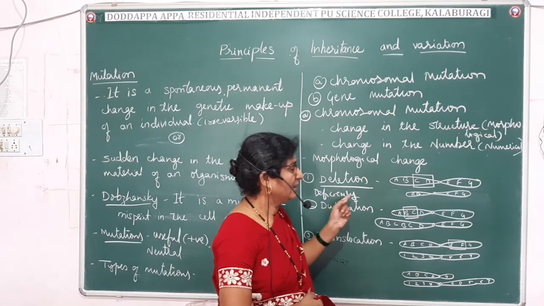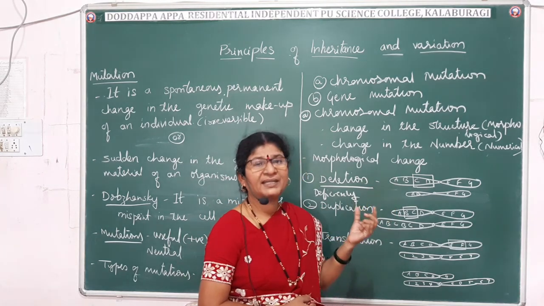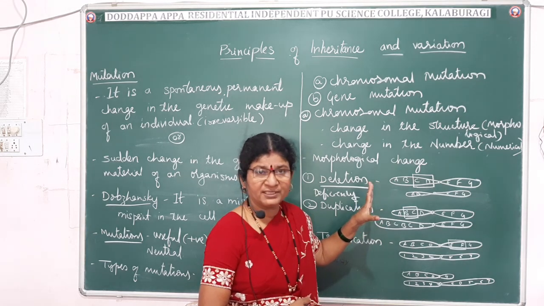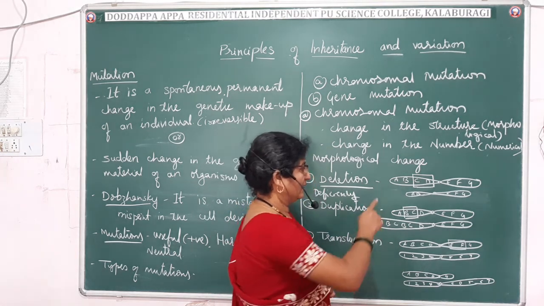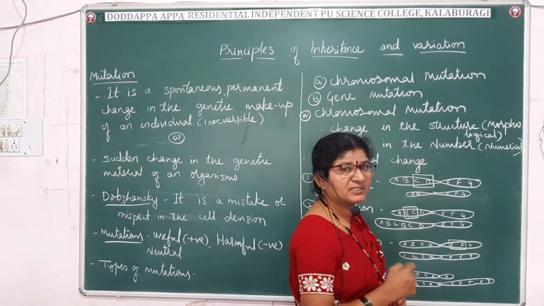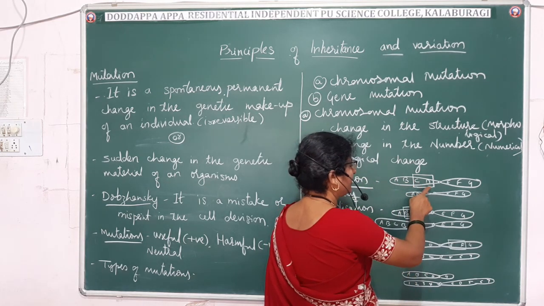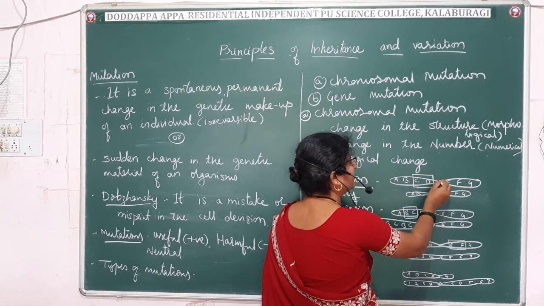Here you have studied the chromosomal structure. Here a particular segment of the chromosome will get deleted from the original one. Suppose that here we have taken one chromosome, with the sequence of genes A, B, C, D, E, F, G. Fine. So it is a centromere.